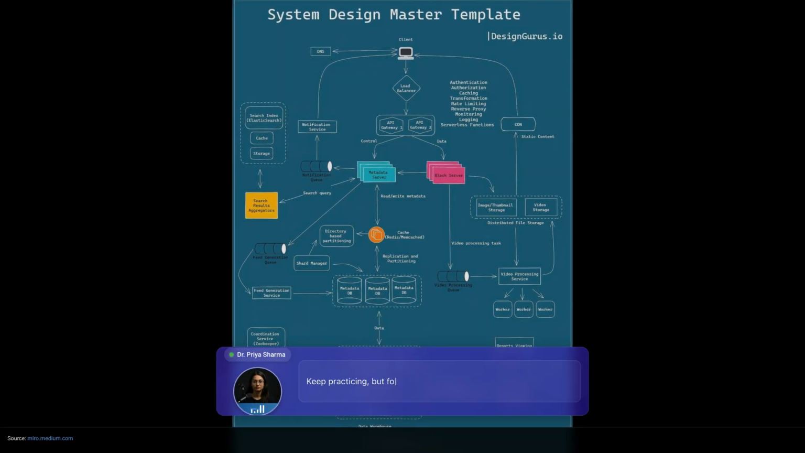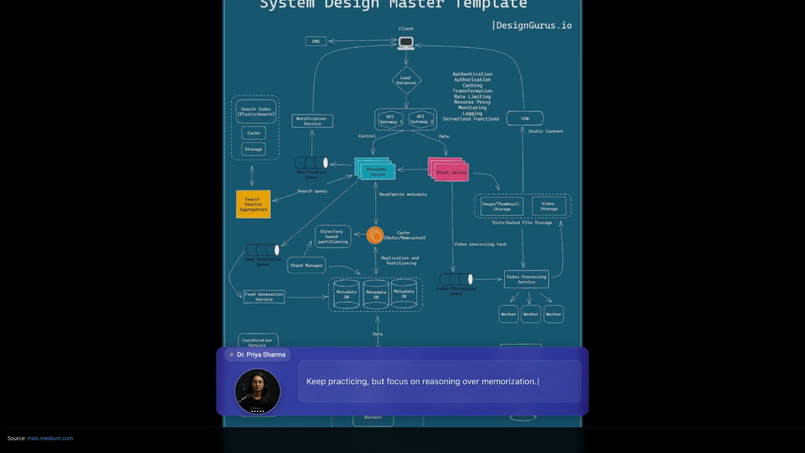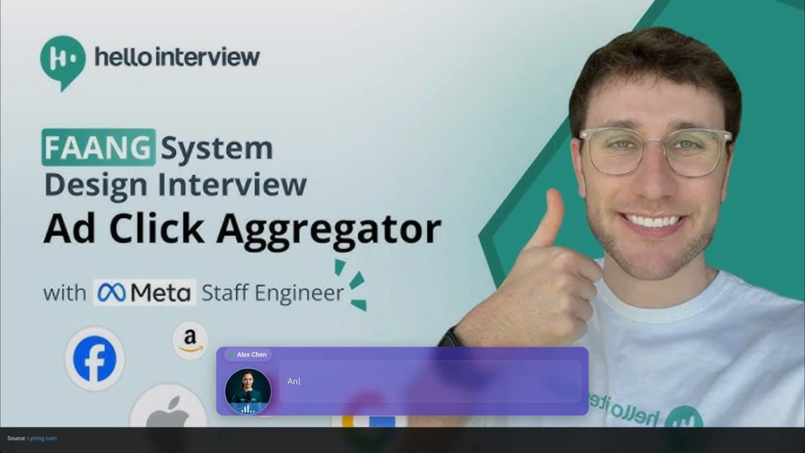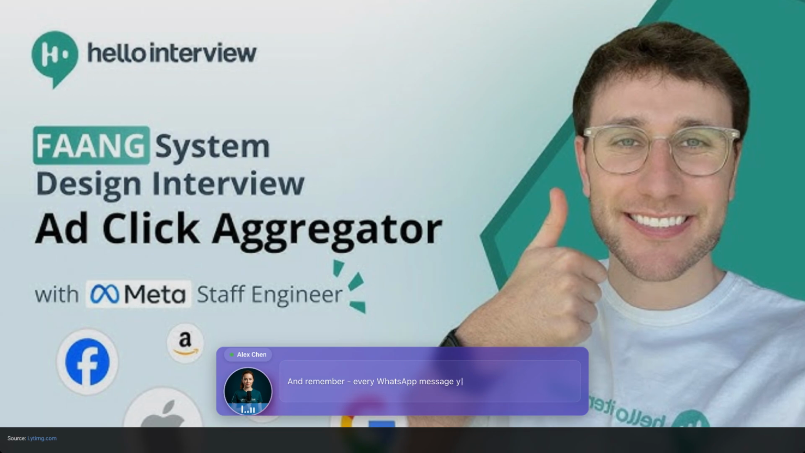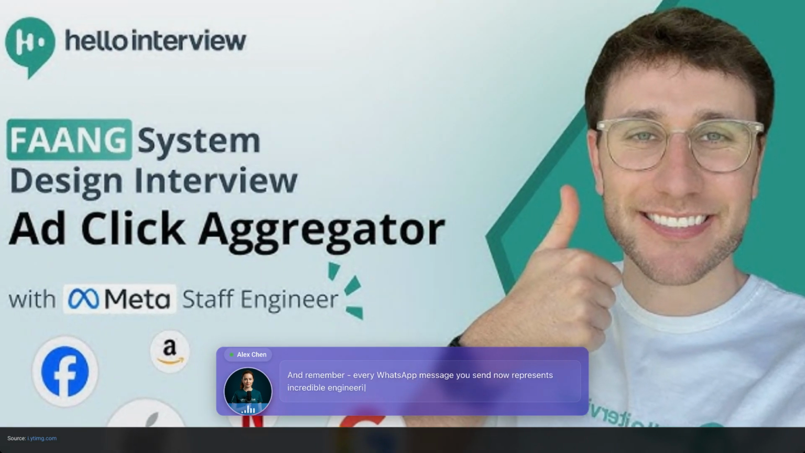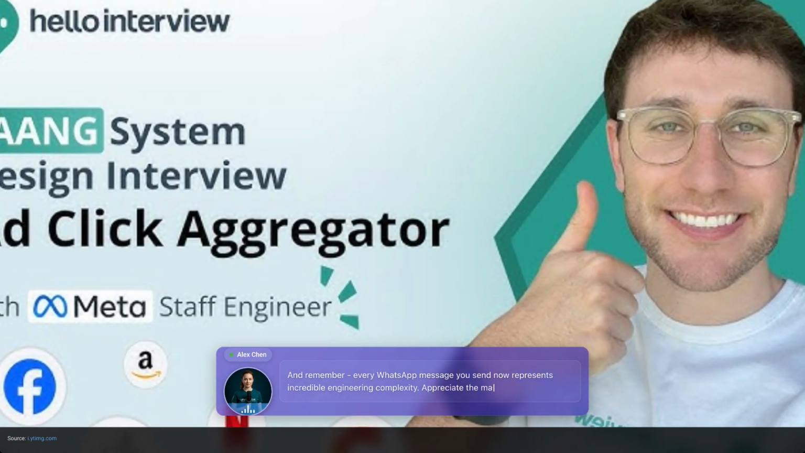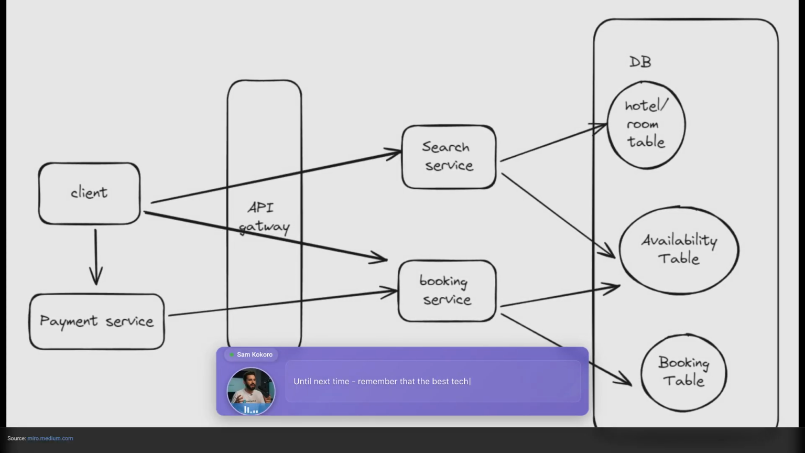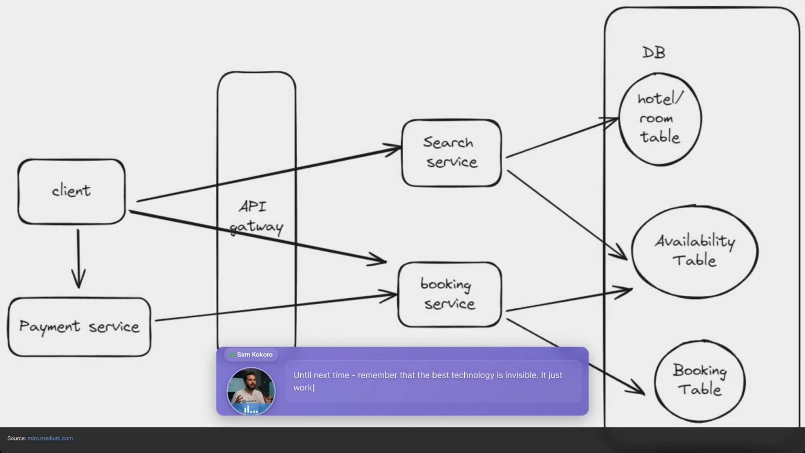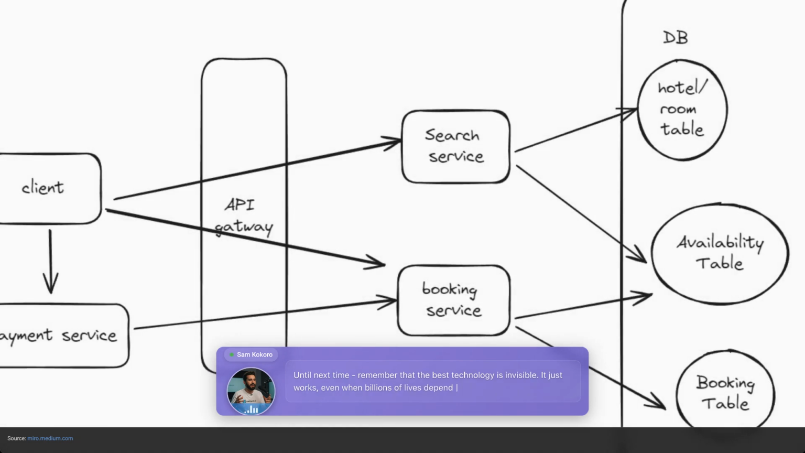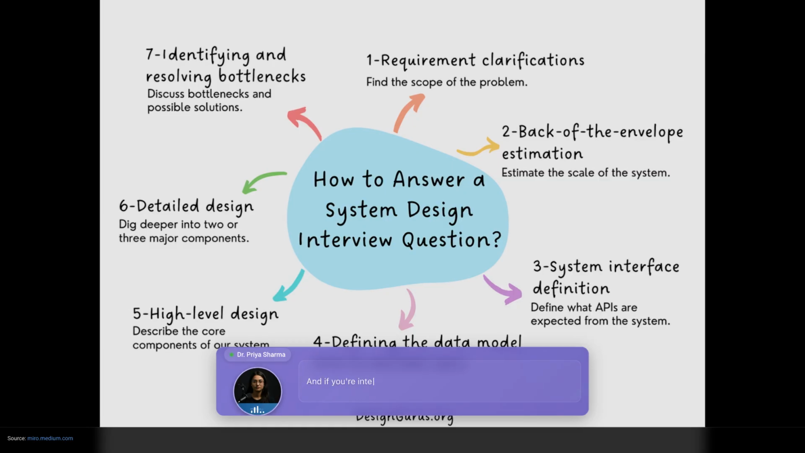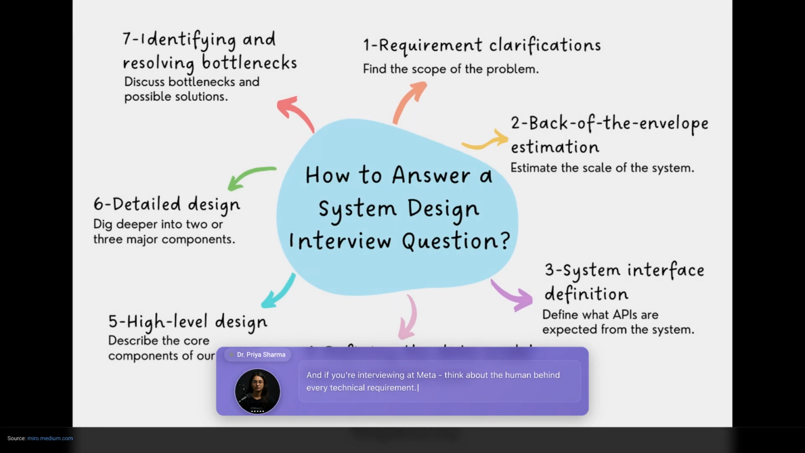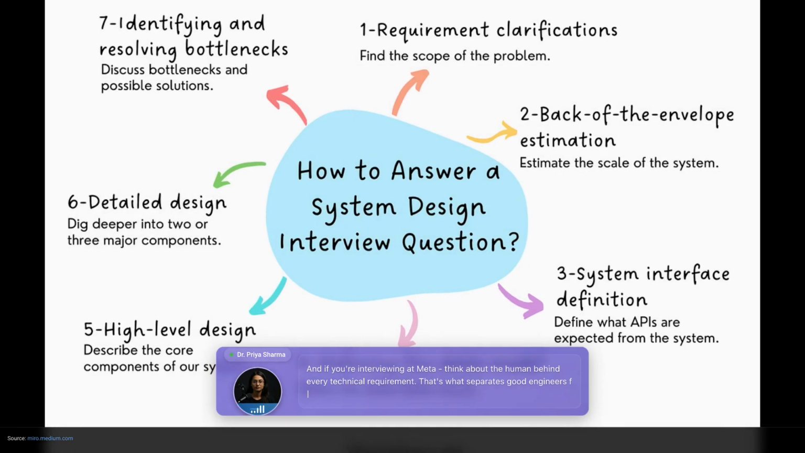Keep practicing, but focus on reasoning over memorization. The best engineers think through problems, they don't recite solutions. And remember, every WhatsApp message you send now represents incredible engineering complexity. Appreciate the magic behind the simplicity. Until next time, remember that the best technology is invisible. It just works, even when billions of lives depend on it. And if you're interviewing at Meta, think about the human behind every technical requirement. That's what separates good engineers from great ones.